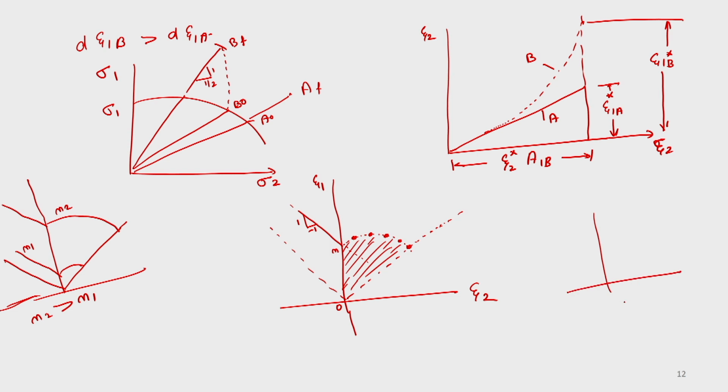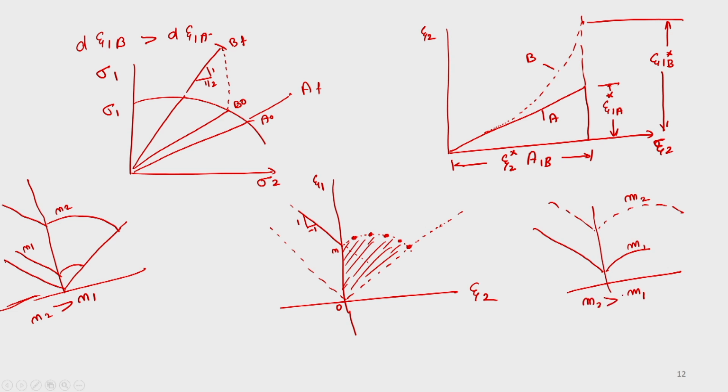So, in plane strain condition it may be difficult, but in biaxial stretching you can always deform to a very large extent. Another factor is the rate sensitivity. If you have rate sensitivity also, this is for one case and the other case is like this. So, you have a larger area. So, this is M1 and M2, where M2 is greater than M1.